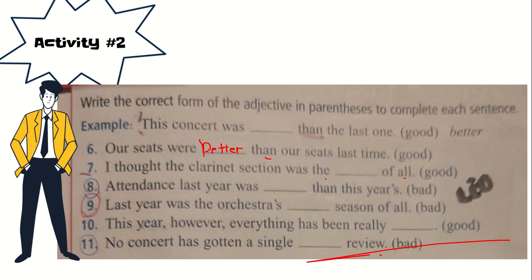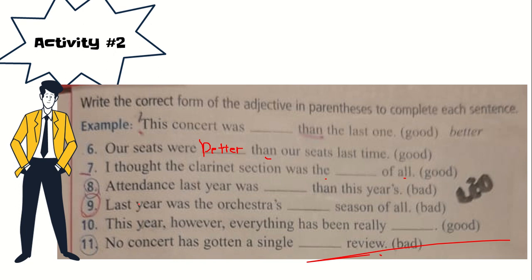Last year, this year is comparing 2. You will use the form of bad to compare 2. Number 9. Last year was the orchestra's blank season of all. So we have the word all, it's our clue. It's comparing 3 or more of the form of the adjective bad. You will complete 9, 10, and 11 by yourself.